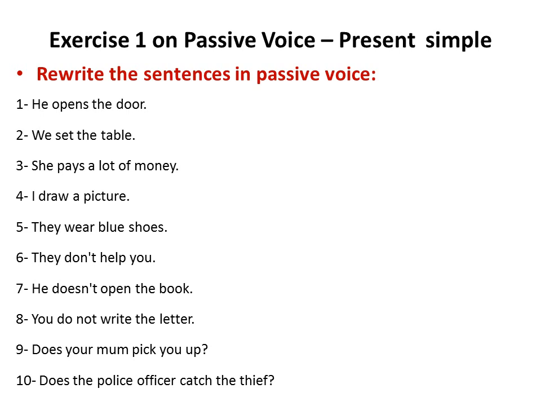Number 1. He opens the door. How can we make it passive? Start with the object. What's the object here? It's the door.